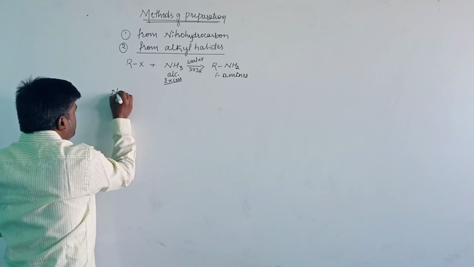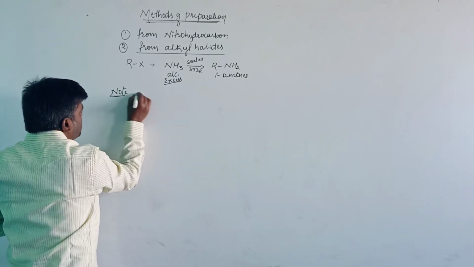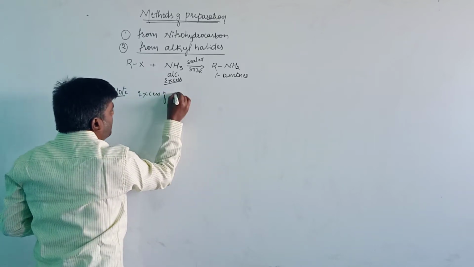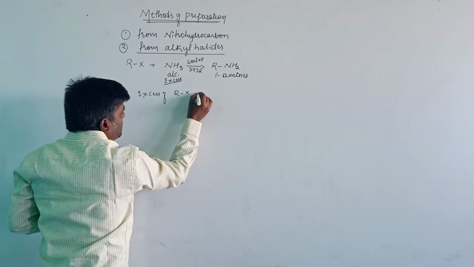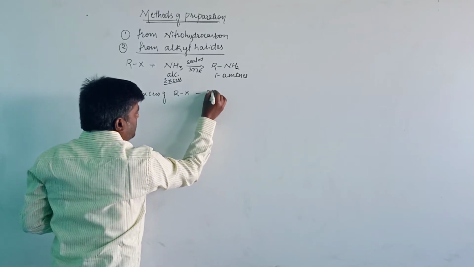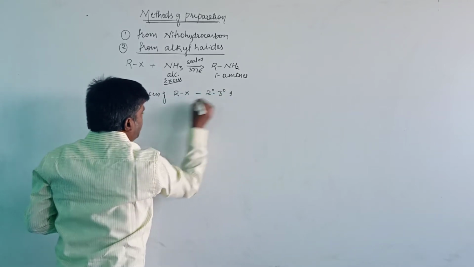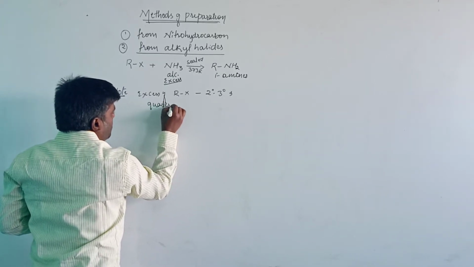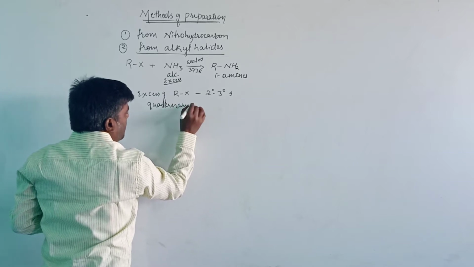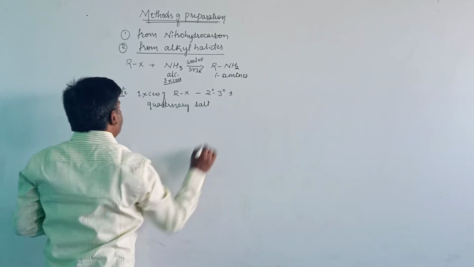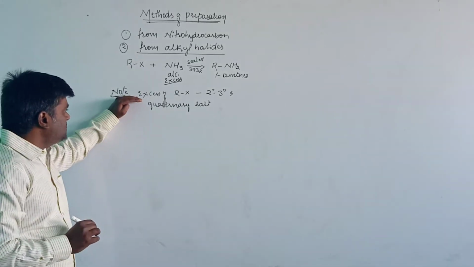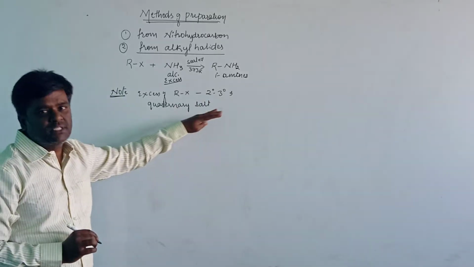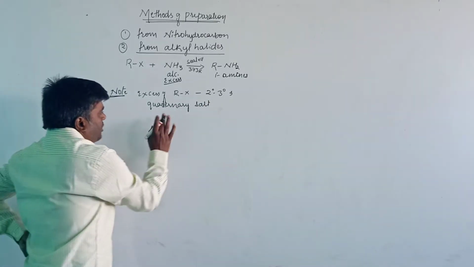Let us see, if an excess amount of alkyl halides is taken, then it will produce the secondary, tertiary and quaternary ammonium salt. It will produce the quaternary ammonium salt, or quaternary salt. Let us see how it will produce the secondary, tertiary and quaternary ammonium salt.